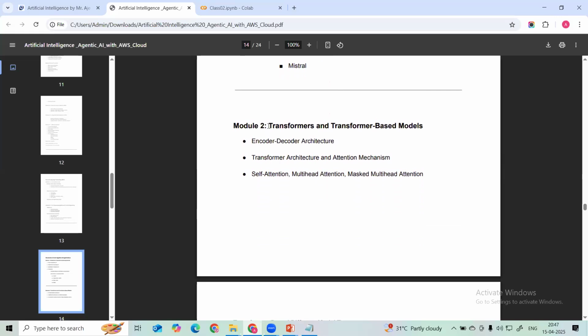Without the transformer architecture, we cannot understand generative AI and LLMs. So we have to understand the transformer architecture in detail, from the basics: what the encoder-decoder architecture is, from which we can learn the transformer architecture, and what the attention mechanism is. There are different types of attention mechanism we are going to learn.